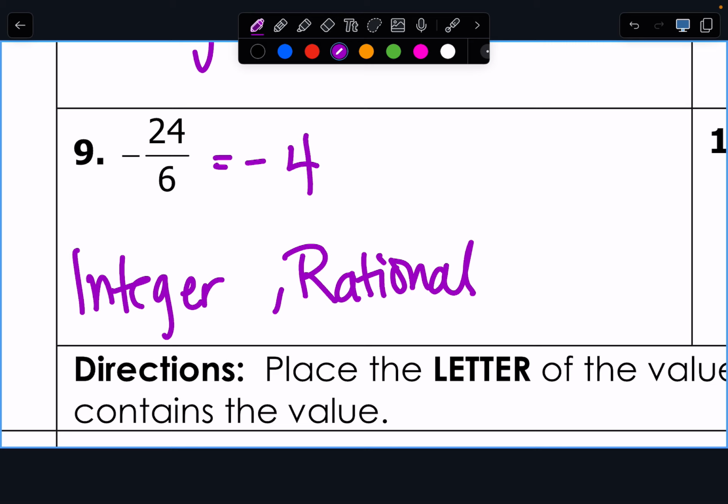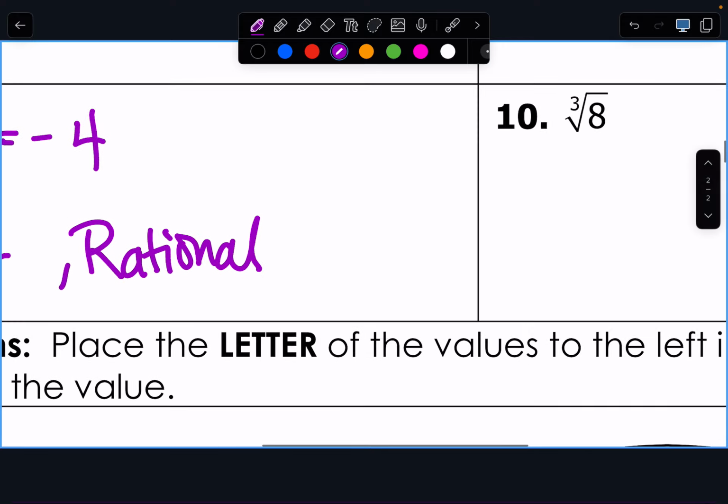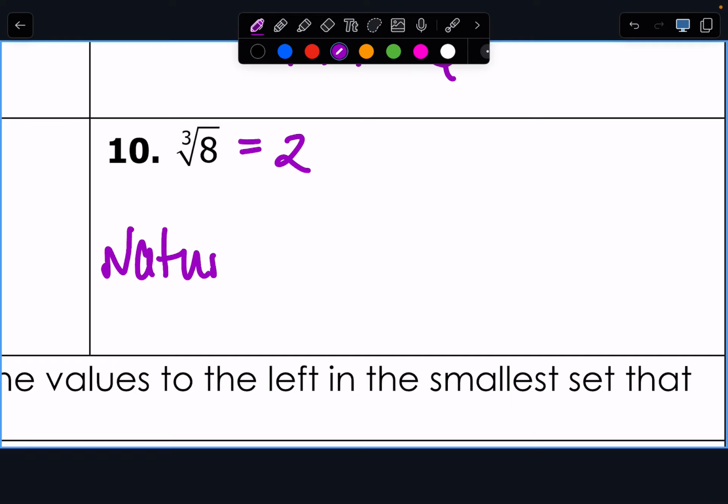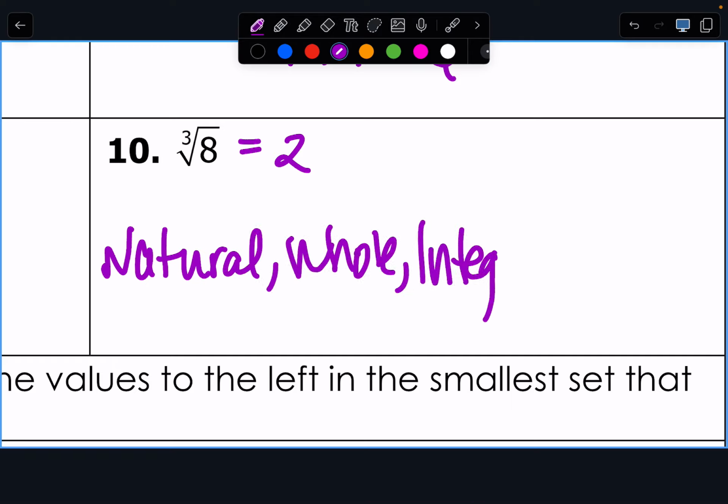Cubed root of 8. The cubed root of 8 is 2. And 2, where's the first time 2 appears in our charts? It's one of our natural counting numbers. And if it's a natural number, then it's also a whole number, which is also an integer, which is rational.